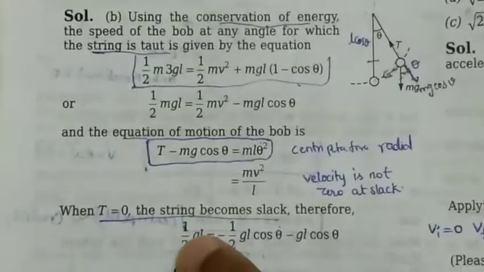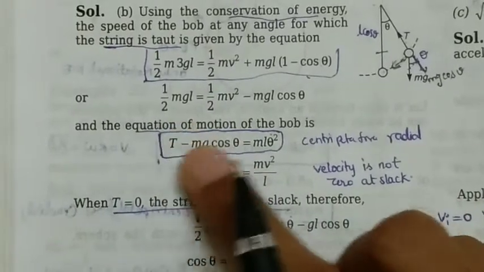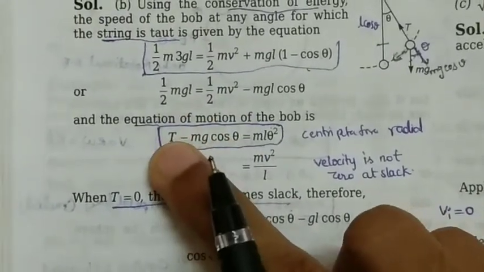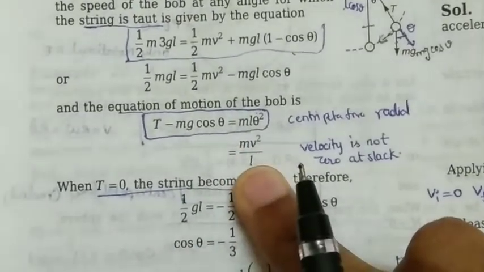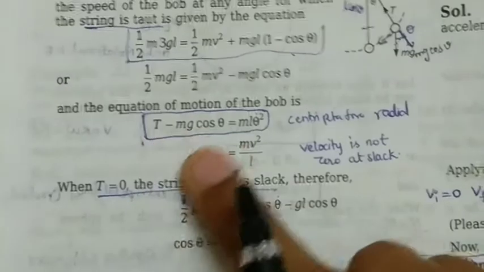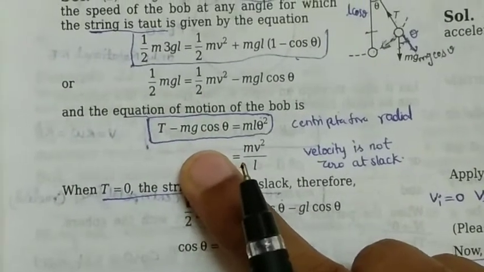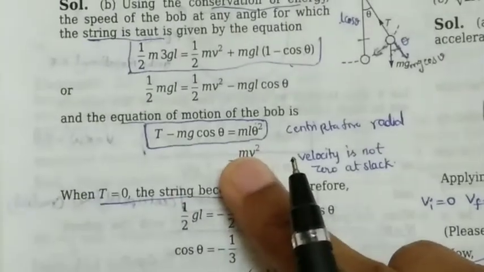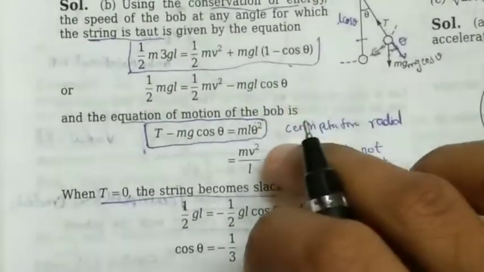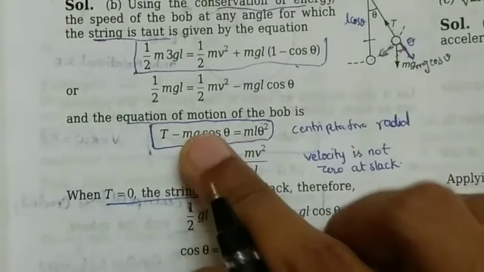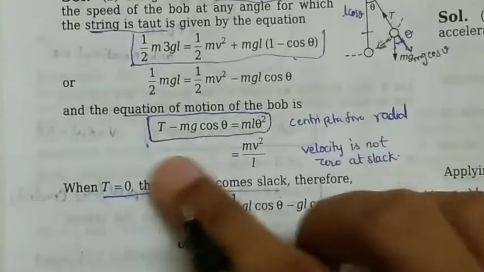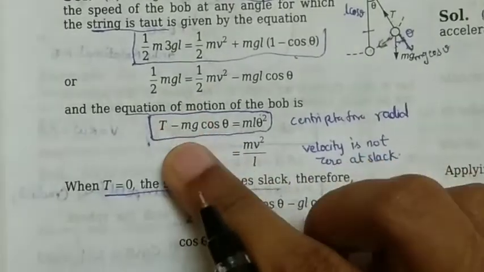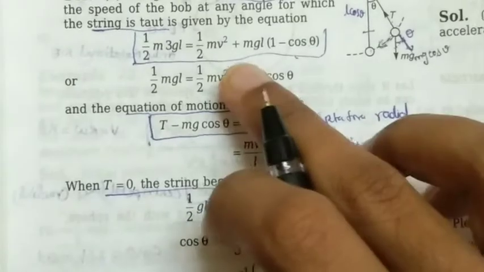So if we see from this equation, if we substitute T equals 0, then we have mg cos theta equals mv square by l, and m would get cancelled. So v square is nothing but g cos theta l. Then, sending this l to this side, v square is equal to minus gl cos theta.